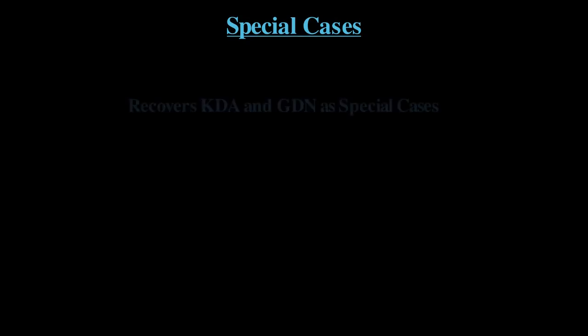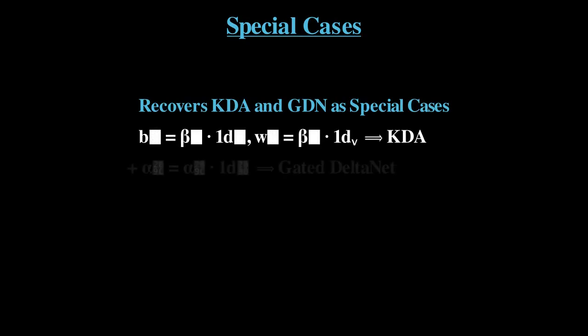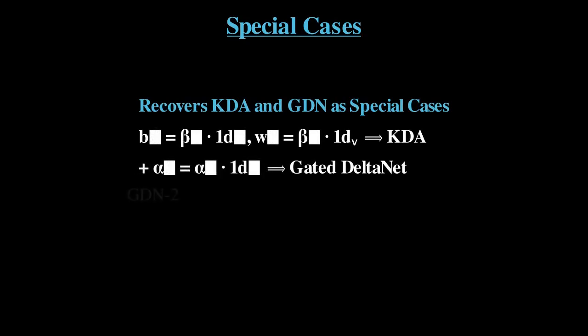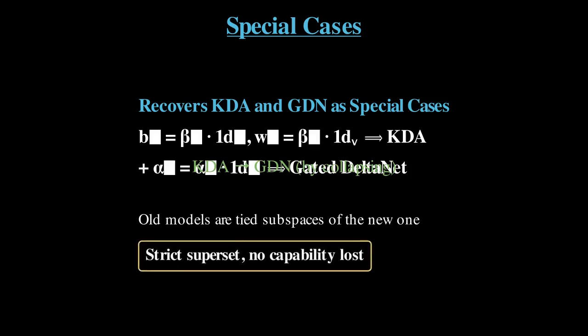Gated delta rule 2 is a strict generalization. If you set B_t equals beta_t times the all-ones vector of size D_k, and W_t equals beta_t times the all-ones vector of size D_v, both gates collapse to the same scalar, and you recover KDA exactly. If on top of that you also collapse the channel-wise alpha back to a scalar, you recover the original Gated DeltaNet. The model preserves the known scalar-gated updates as tied subspaces, and learns outside those subspaces only when erase and write actually want different channel structure.